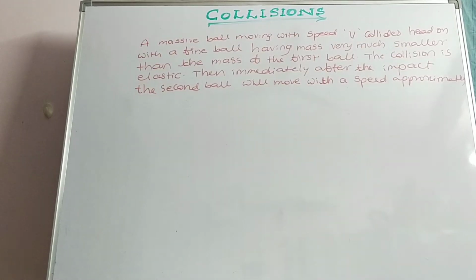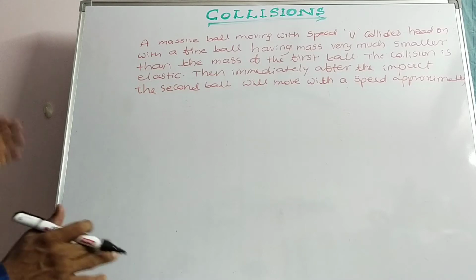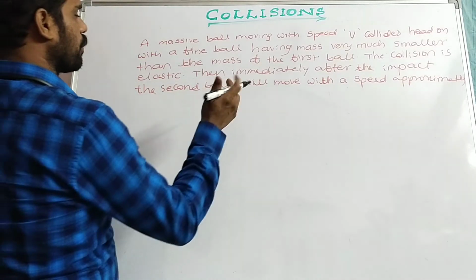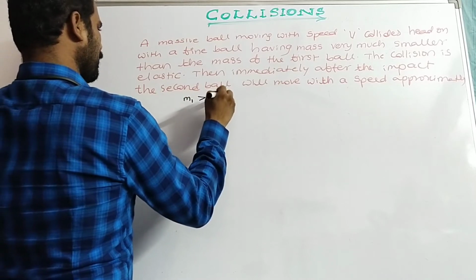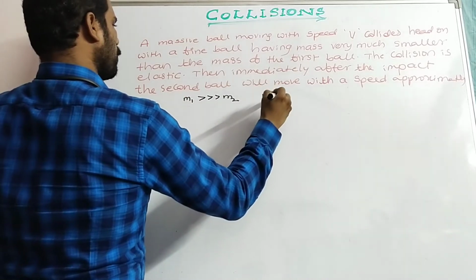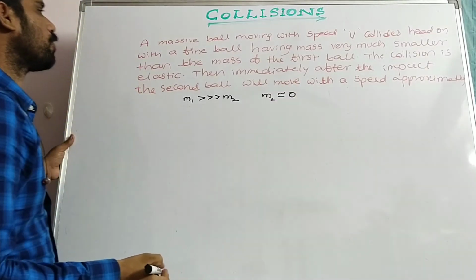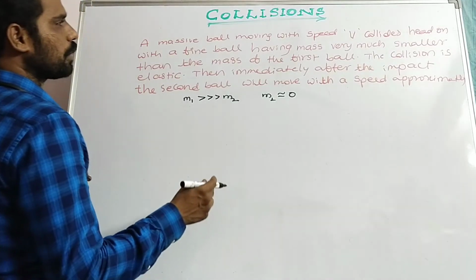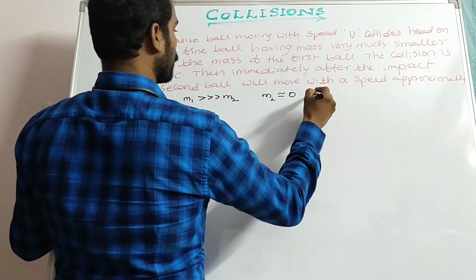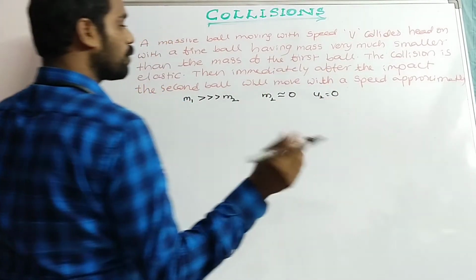Now here we have the other question. A massive ball moving with a speed of v collides head on with a fine ball having mass very much smaller than the mass of the first ball. Here m1 is very much greater than m2, so we can take m2 as nearly equal to 0. The collision is elastic. Immediately after the impact, the second ball will move with a speed of approximately what?